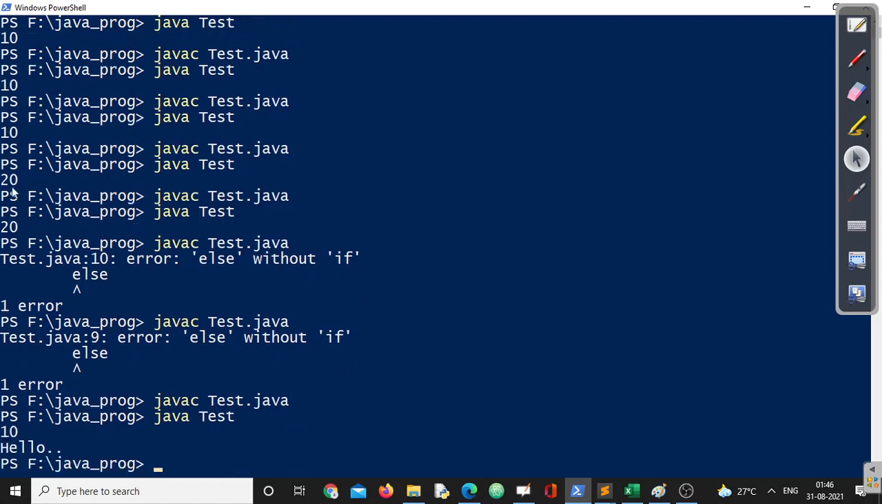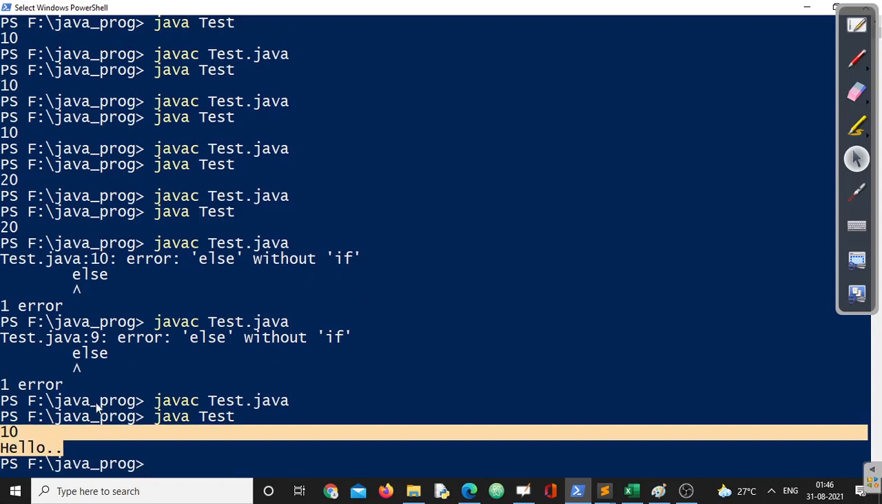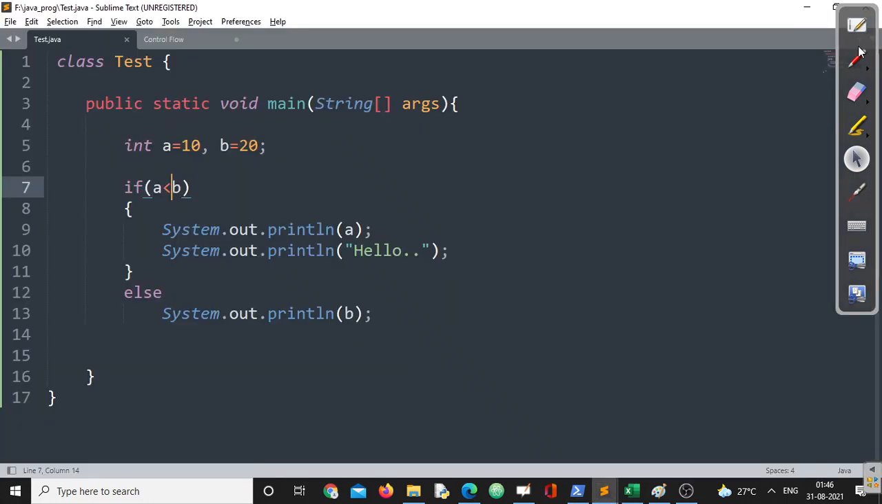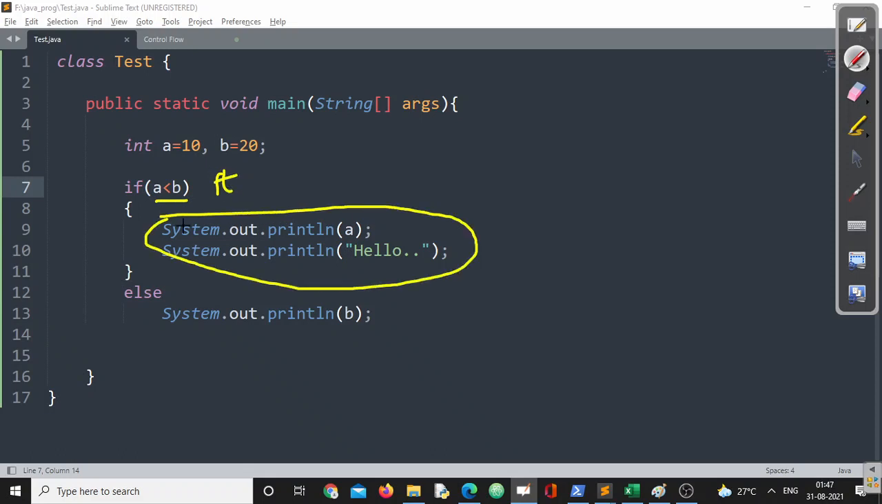If you see, what I'm getting is 10 followed by hello. If you observe, a less than b is completely false, so the else part is true. So why are these two statements executed, not one statement? Because those are enclosed within curly braces, right?